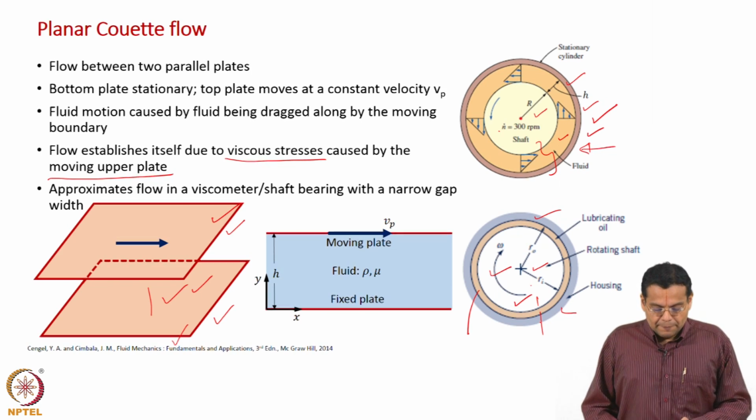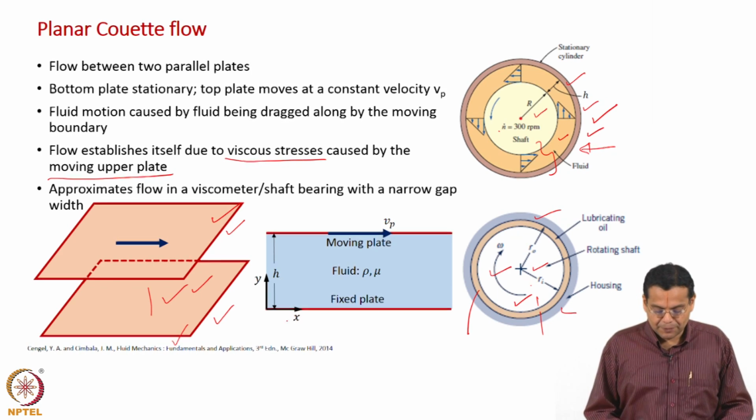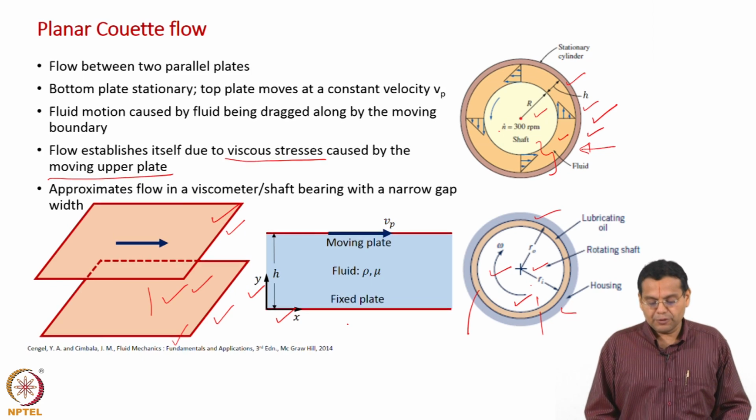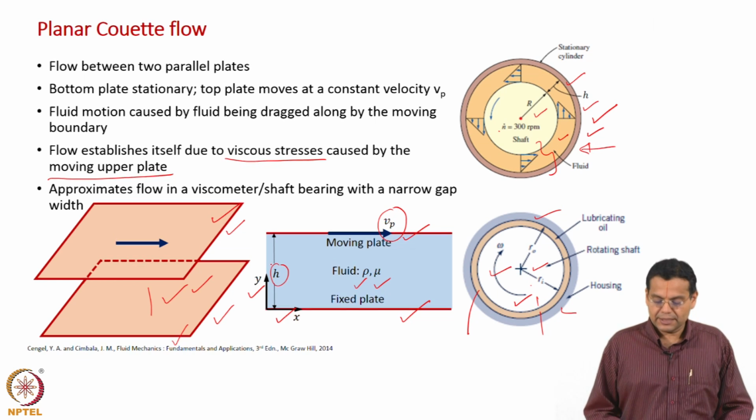Okay. So, in terms of nomenclature, now x coordinate, y coordinate, okay, and this is our front view, and gravity acts along the y axis, okay, and this is a moving plate, the velocity of the plate is Vp, and this is a fixed plate, and the fluid has properties rho and viscosity mu. The distance between the two plates is h. Okay.